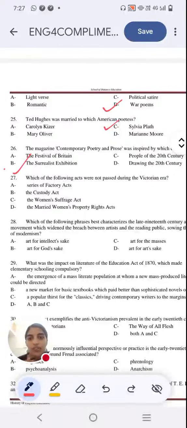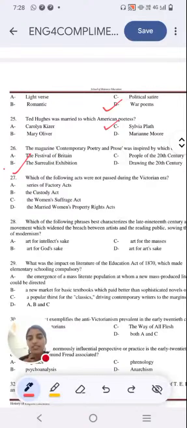Next question, which of the following acts were not passed during the Victorian era? Option A, series of factory acts. Option B, the Custody Act. Option C, the Women's Suffragette Act. Option D, the Married Women's Property Rights Act. Let me know which act was not passed. Please note the question. Which was not passed during the Victorian period?